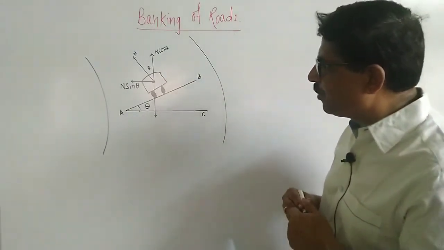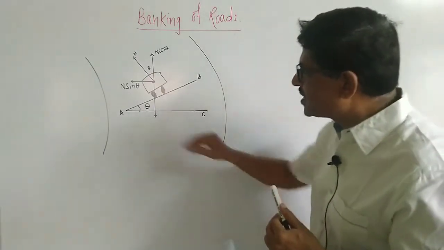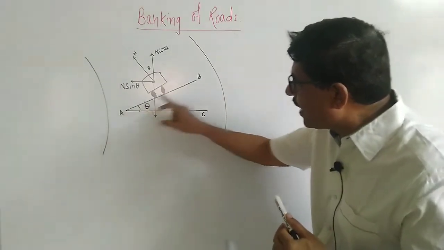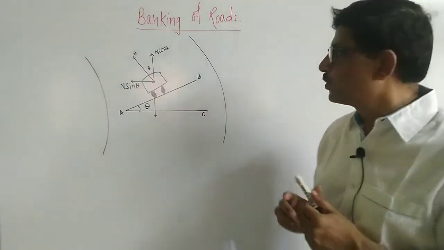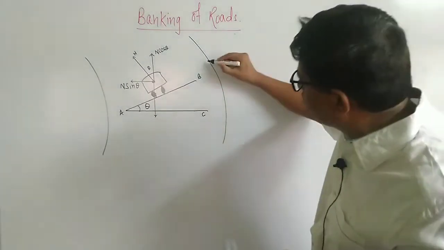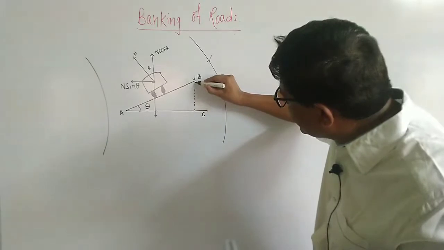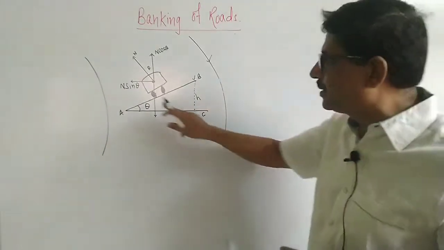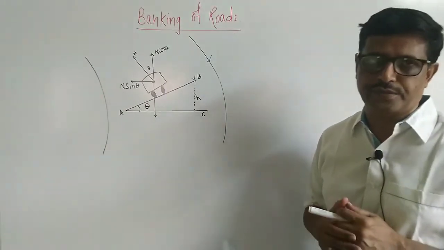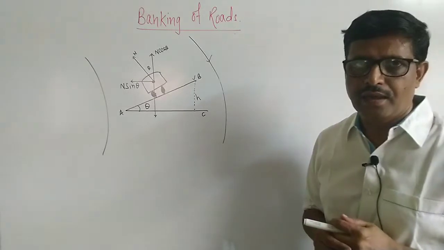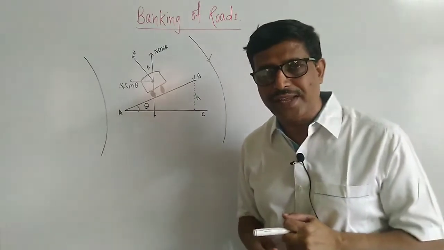The road surface is inclined to the horizontal by a suitable angle theta, so that its outer edge is raised above the inner edge. This arrangement of a road is called banking of roads. The angle at which the road surface is inclined to the horizontal is called the angle of banking.